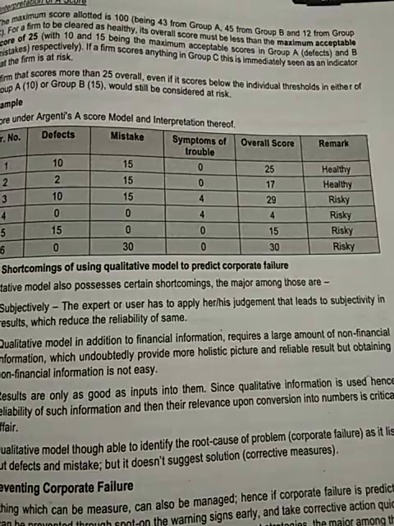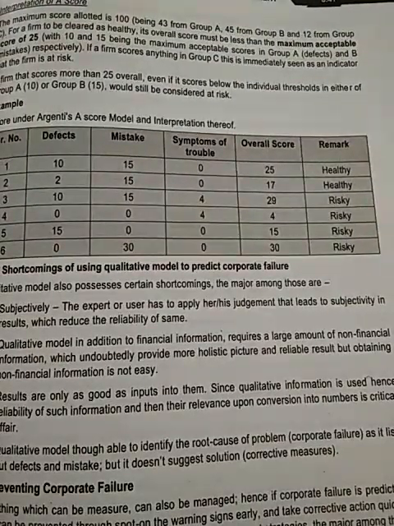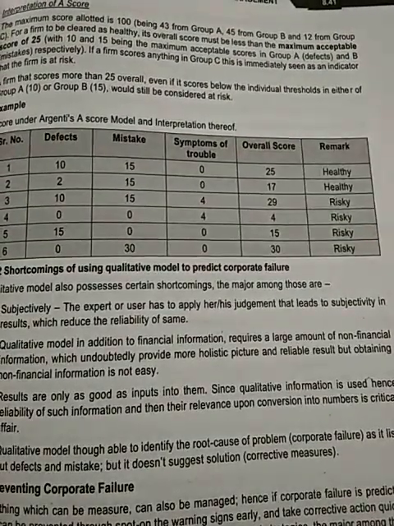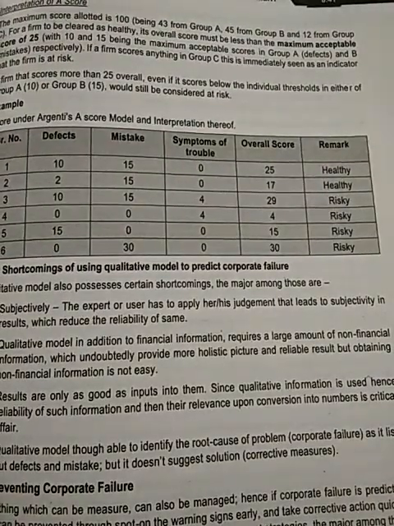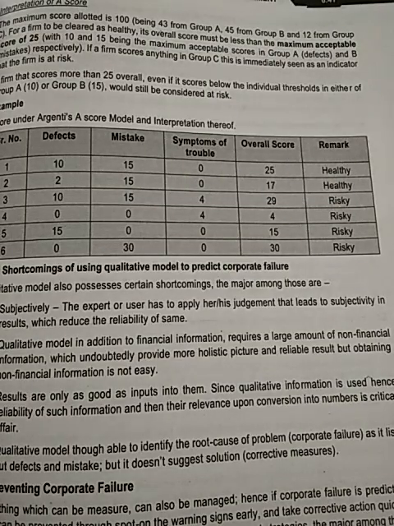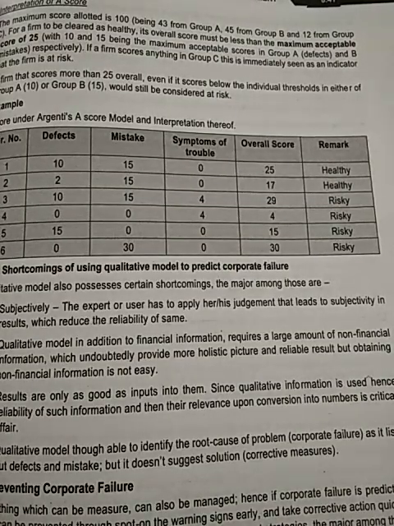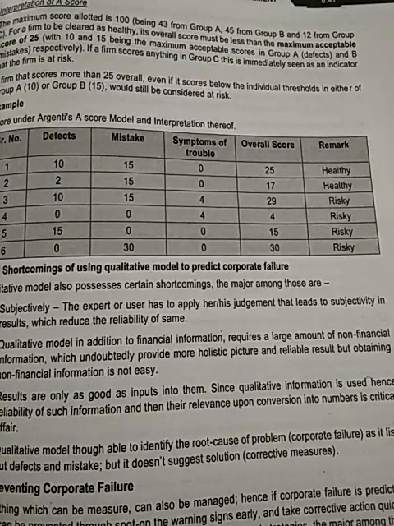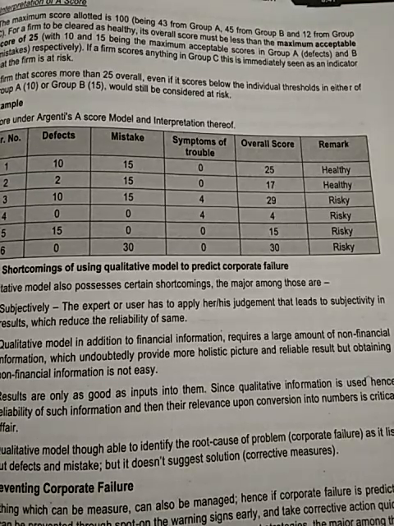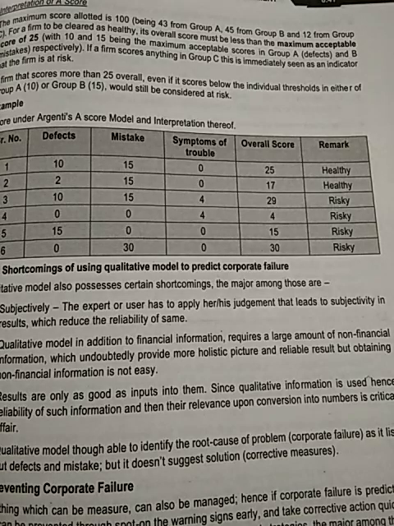For example, if we see, this is a model, Argenti's A score model, and interpretation thereof. So serial number, defects, mistakes, symptoms of trouble, overall score, and remarks. So firm number 1, we can see there are 10 defects, 15 mistakes, symptom of trouble is 0, overall score is 25. So the remark says that the firm is healthy. In firm number 2, we see 2 defects, 15 mistakes, and symptom of trouble is 0. Total overall score is 17, so the firm is healthy.